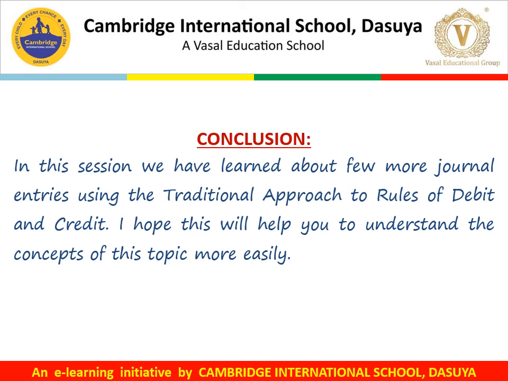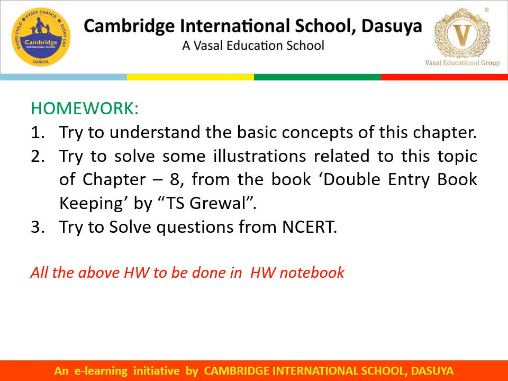In this session, we have learned about a few more journal entries using the traditional approach to rules of debit and credit. I hope this will help you to understand the concept of the topic more easily. Now students, try to understand the basic concepts of this chapter once again and try to solve some illustrations as well as unsolved questions from your book Double Entry Bookkeeping by T.S. Grewal. You can also try to solve some questions from NCERT, but all the questions to be done in your homework notebook.